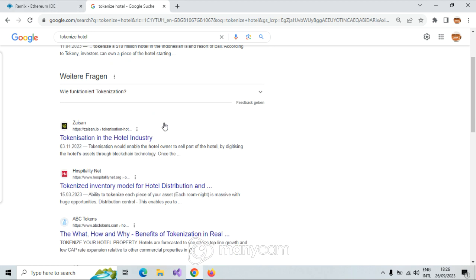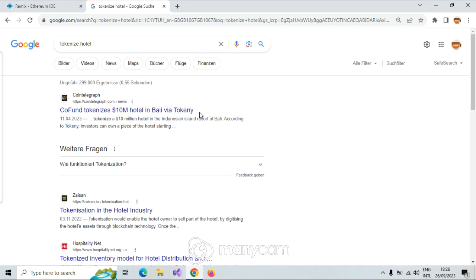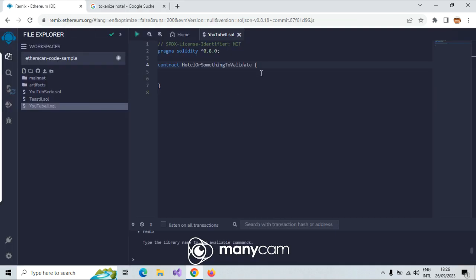Okay, but now I want to make an example here in which you are able to book your hotel or something to validate. You want to pay. If that is okay, something will happen. In this case, I'm going for a hotel because the point is this: if you want to book a hotel, you are able to do it from blockchain. If it's validated, you are in. There is no staff needed, just for cleaning. Okay, let's go further.